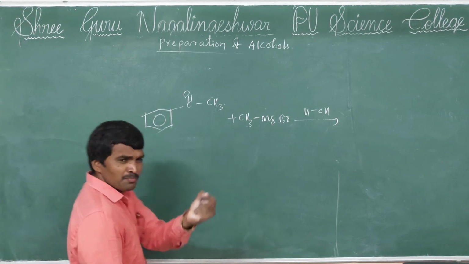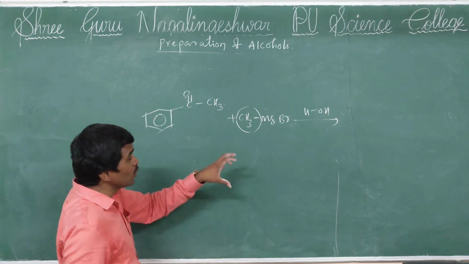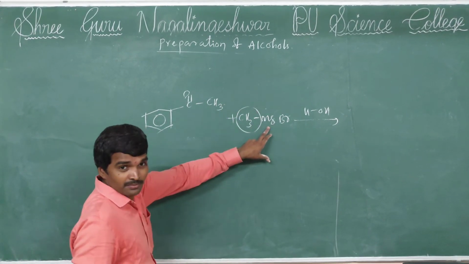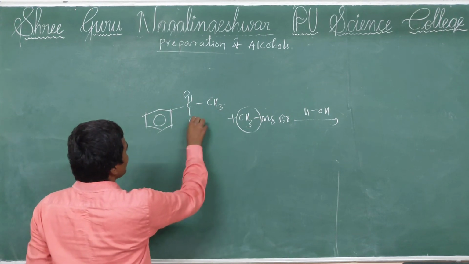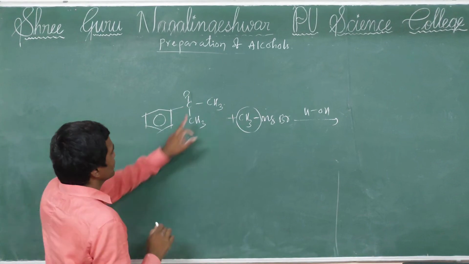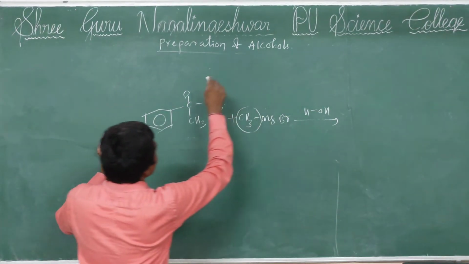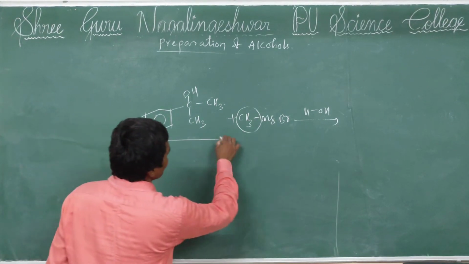Here you follow a simple technique. That methyl group or alkyl group which is attached to the magnesium, that joins to the carbonyl carbon, then you break the double bond. From water, the hydrogen is attached to the oxygen. So then this product will be formed.